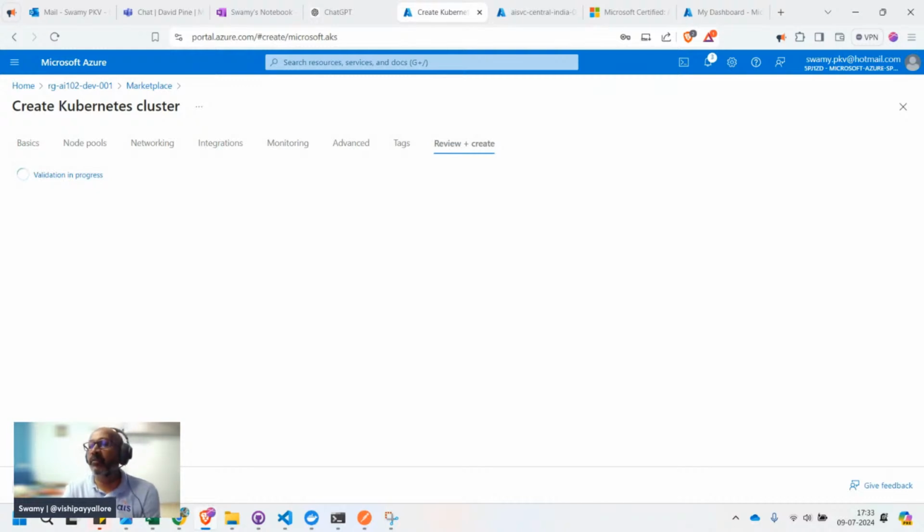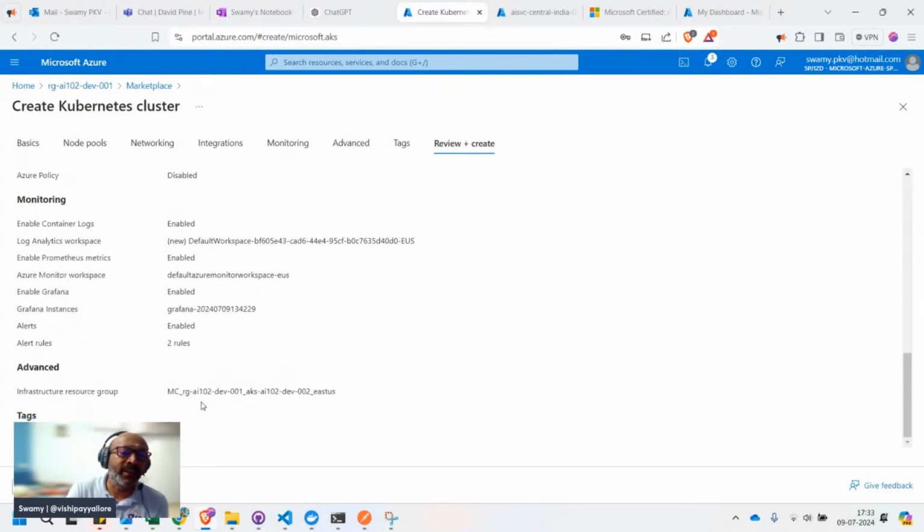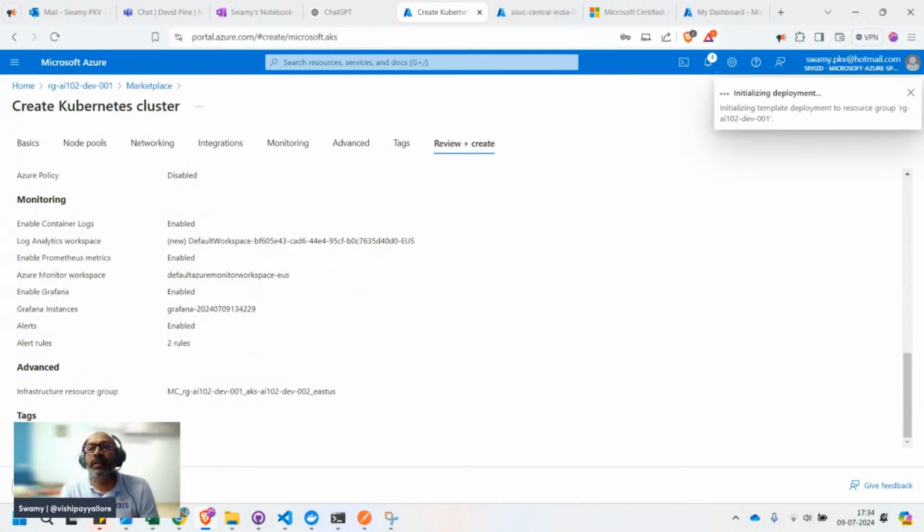So we have created the Azure Container Instances. We configured it, but again, we are creating the Azure Kubernetes Services cluster also, so that we'll be able to deploy the same vision container onto that. So we have seen all these things we have selected. Just click on create. So let it go and start creating it.